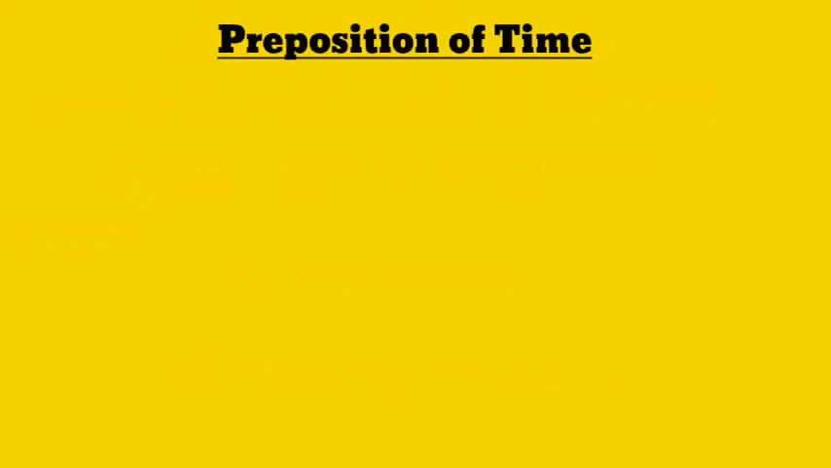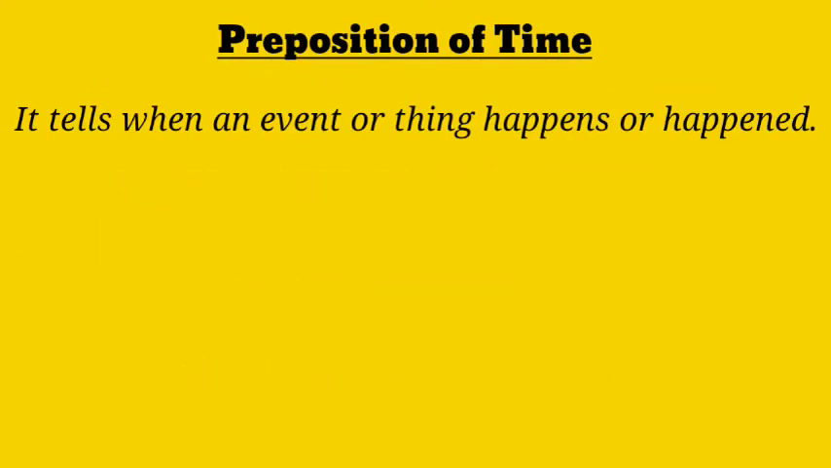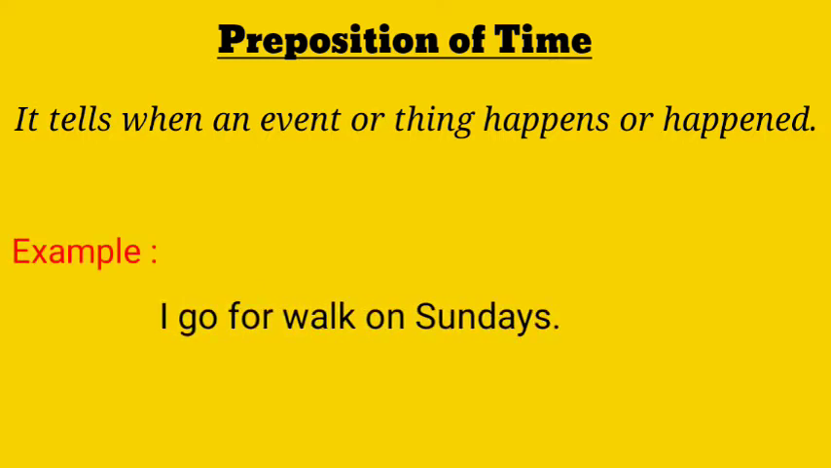Preposition of time. It tells when an event or thing happens or happened. For example, I go for a walk on Sundays. Here, the preposition on tells when the event, walk, happens.